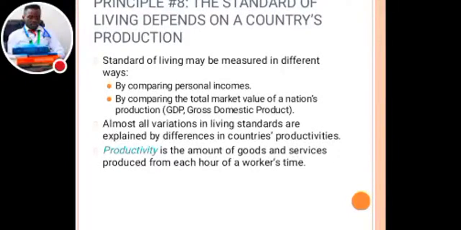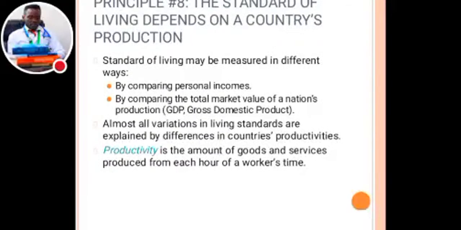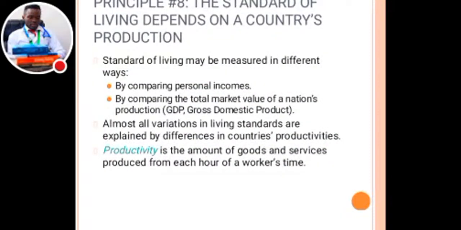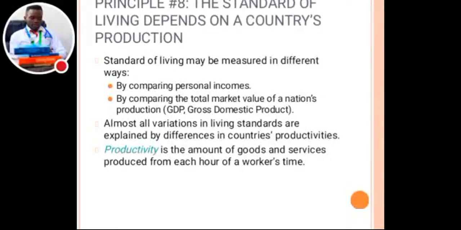Even the standard of living becomes difficult. That's what usually happens. If we don't have anything to export, we're just importing, then our currency will keep on depreciating, and the foreign currency, which is the United States dollar, will keep on appreciating. So we need to have something in production. When we start producing something and exporting our goods, people will start buying our kwacha currency and giving us the foreign currency.